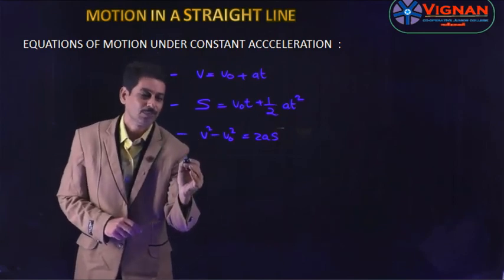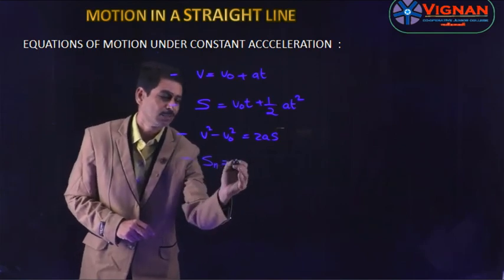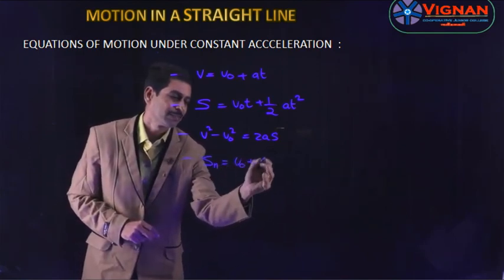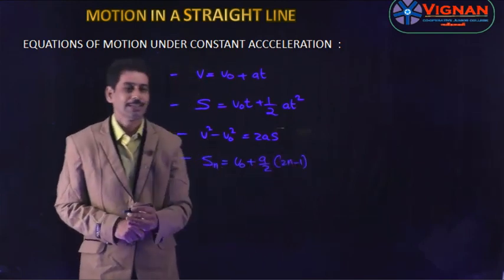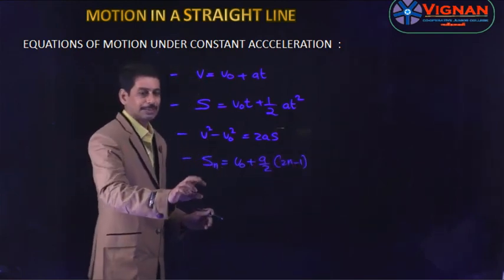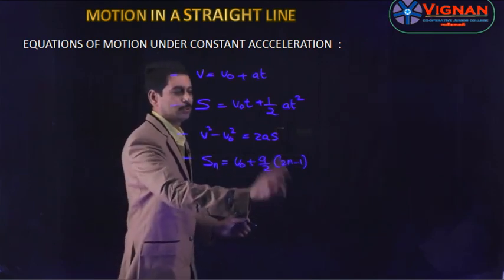Coming to the fourth equation, this is the distance traveled in the nth second: Sₙ = v₀ + (a/2)(2n − 1). This is a special case. It is used for the distance traveled in the nth second, which is given by v₀ + (a/2)(2n − 1).